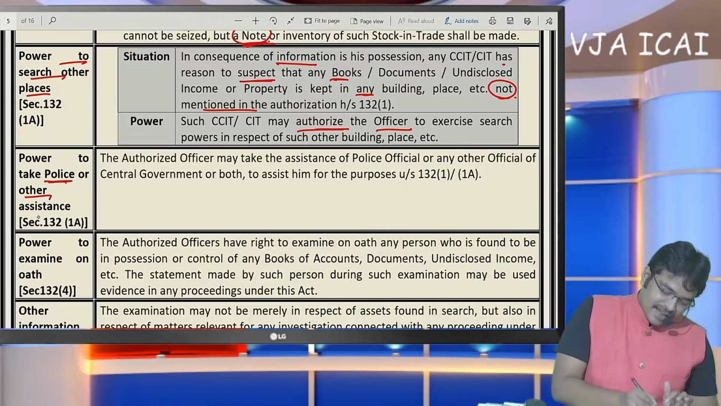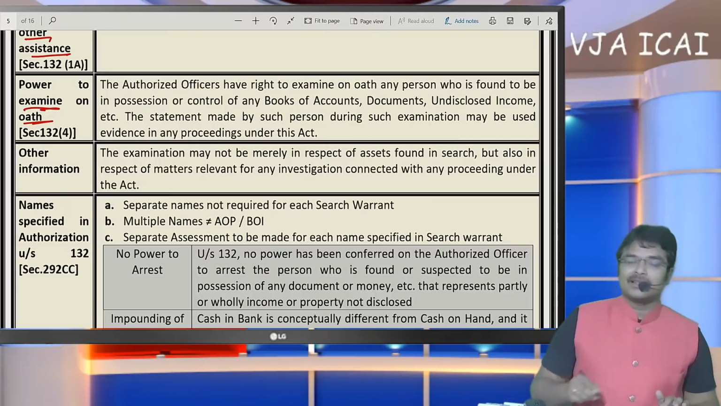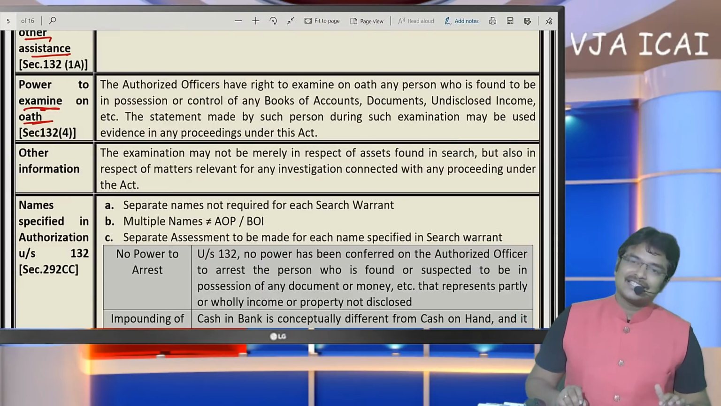If officers require, they can take the assistance of the police also, and they can examine on oath, with questions asked by the officers to the assessee.